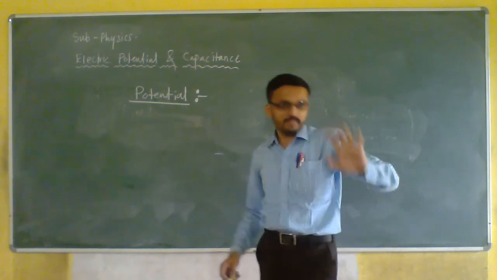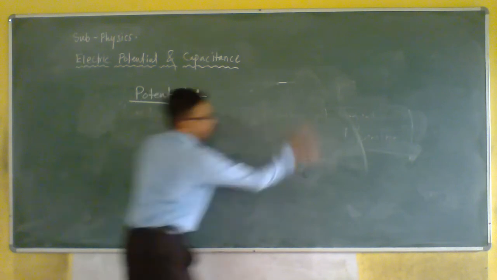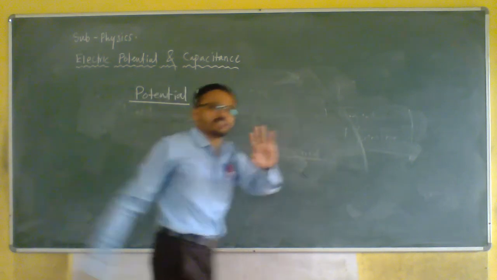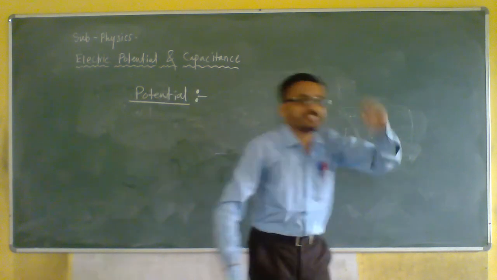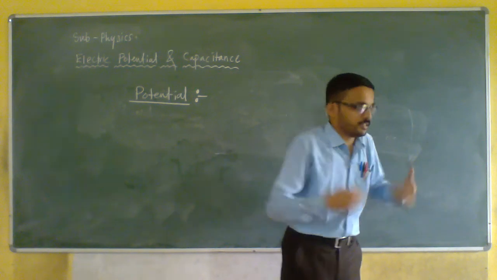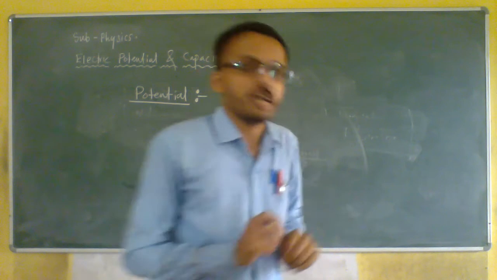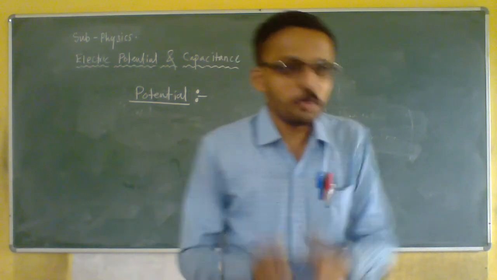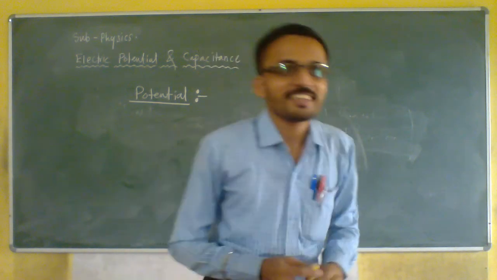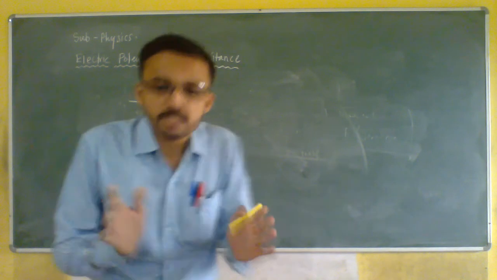Now the potential means, suppose, okay, we will start with electrostatics. Suppose I do have a charge. What charge am I having? Source charge. So whatever charge I have, that will be called the source charge. So what is meant by source charge?